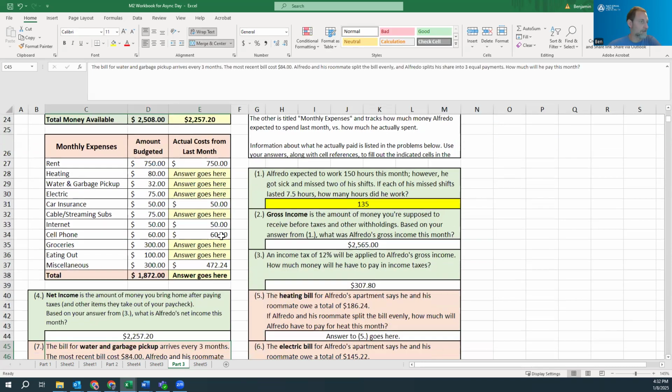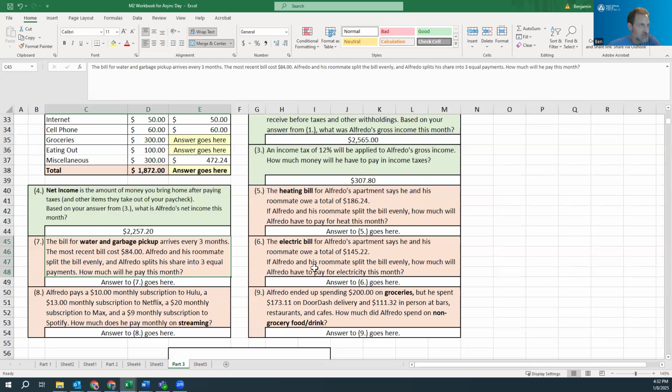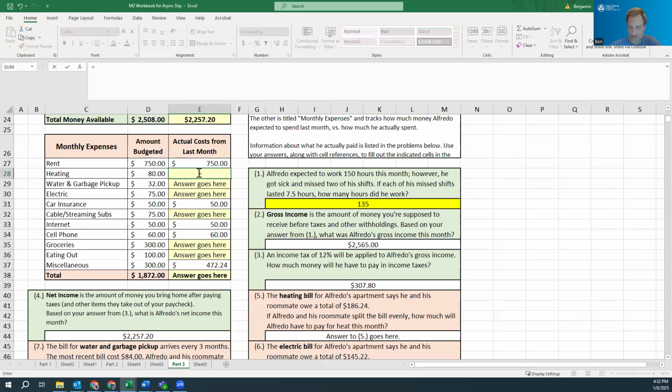Net income. Okay, right. So the rest of these now are about bills, things that I'm paying, things that Alfredo's paying. So he and his roommate owe 186.24. They split it evenly. How much is he paying for heat this month? Okay. So I'm taking the 186.24 and I'm dividing it up into 2 parts.